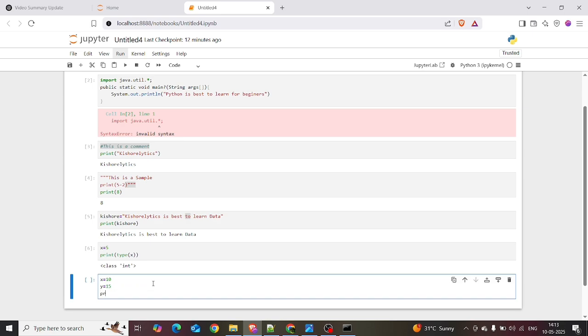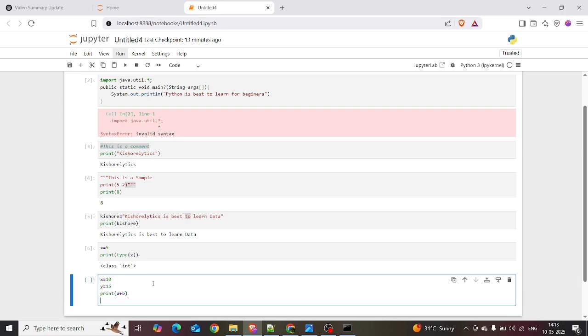We want to perform arithmetic operations like a plus b. Here a is the operand, plus is the operator, and b is the operand. What is meant by operator? An operator is the calculation between two operands. An operand is nothing but a variable. I'm keeping it simple, I don't want to complicate things.